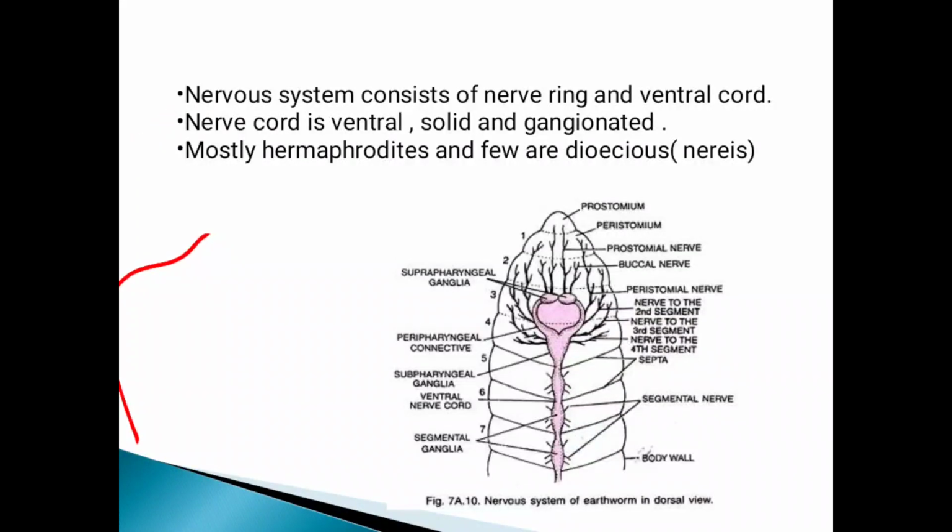Okay, now here mostly they are hermaphrodite. Hermaphrodite means what? In one organism both the sexes are present. That's why they are known as hermaphrodite. And a few are dioecious, means the sexes are separate. So this is about the phylum Annelida.